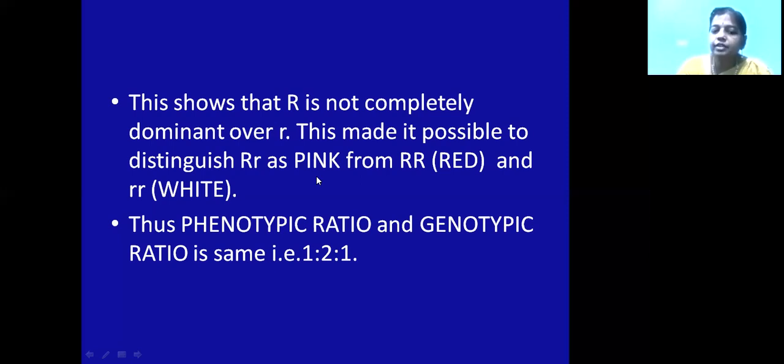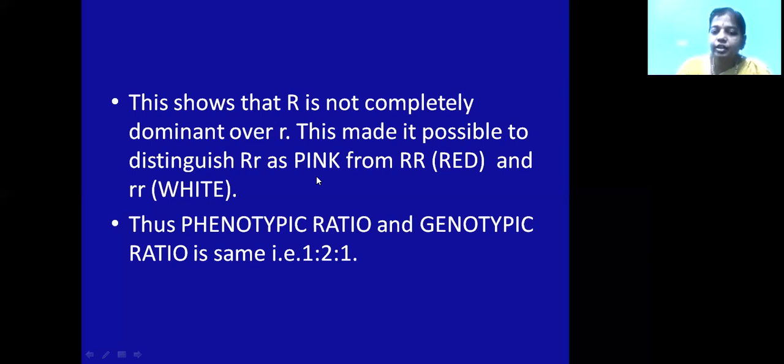So hence the dominance will depend upon the gene product and also on the pleiotropic gene. Whatever result is present, from the result only we can tell whether it is a dominant character or the recessive character. Looking at the alleles, we cannot tell. After the gene product has formed, only then can we tell that the allele is dominant or recessive. So in this case, it has shown incomplete dominance over the starch grains.